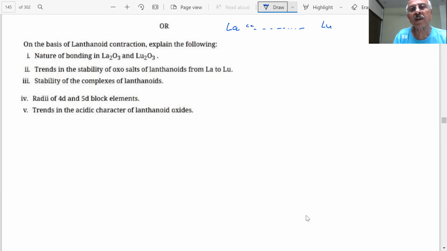What is the atomic number? Lanthanum is 57. Cerium is 58. What is the atomic number of lutetium? It is 71. So what is happening as you move this side? The size goes on decreasing. Then what will happen?